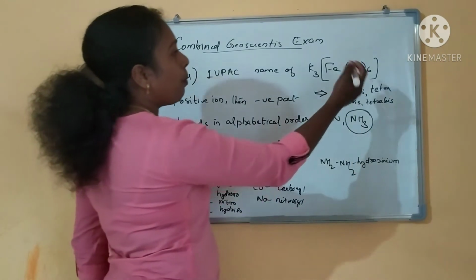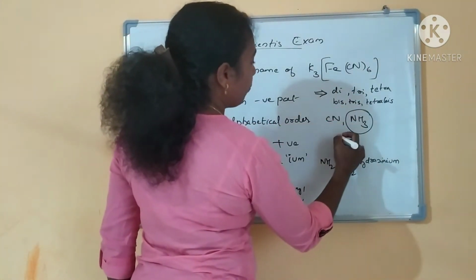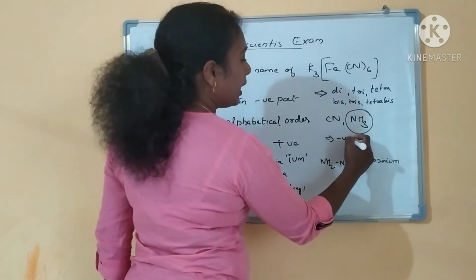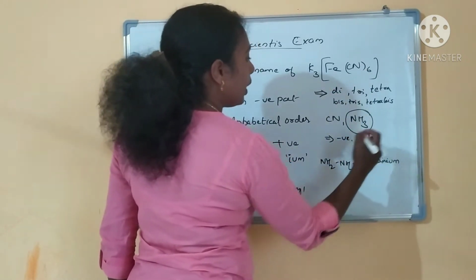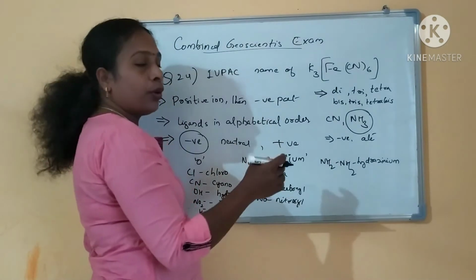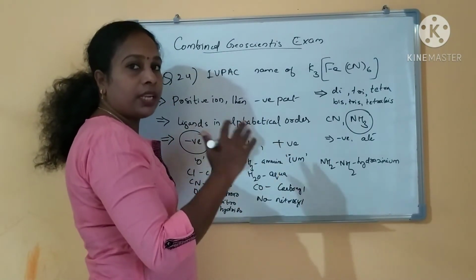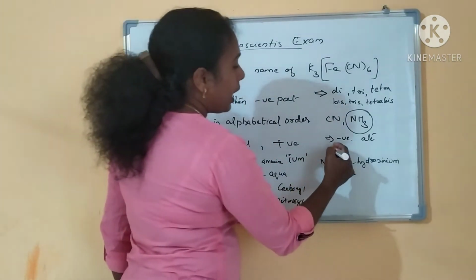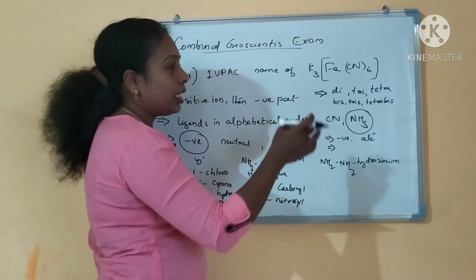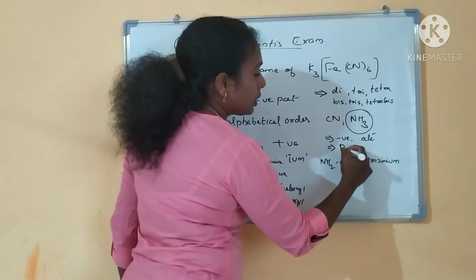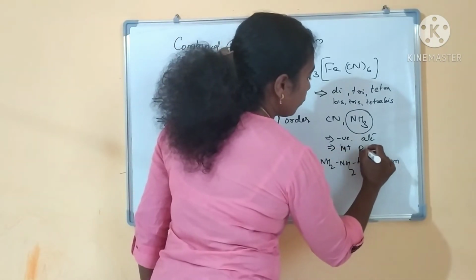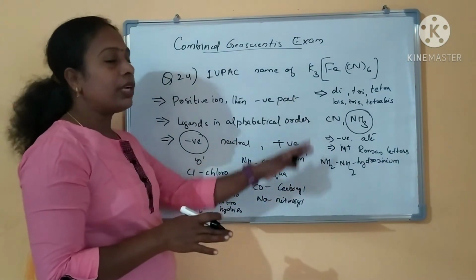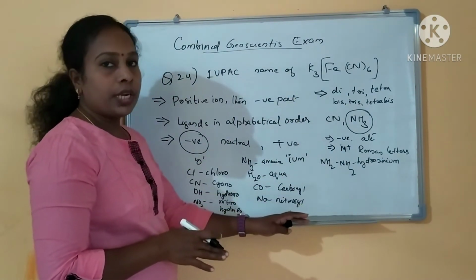And if it is a negative complex part, then coming to this complex part, you have to end in ATE. Neutral or positive does not have any special ending. Negative has to end in ATE. And the metal oxidation state has to be mentioned in Roman numerals. So, these are all the things you have to take care of while naming a coordination complex.